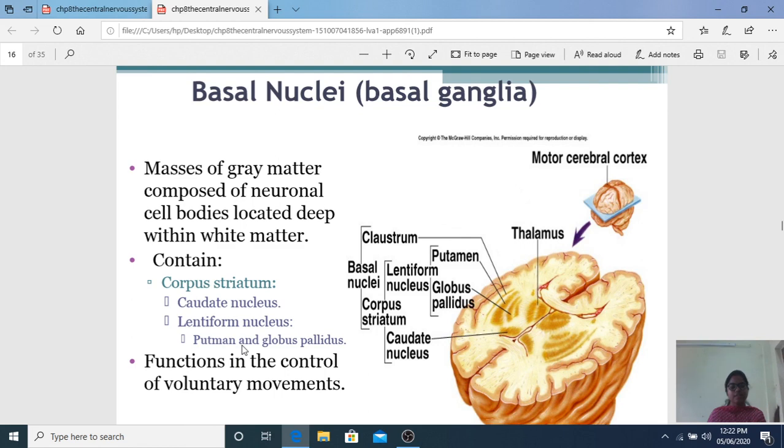Basal nuclei and the basal ganglia. These are the neuronal cell bodies. They control motor movements, and your body is given control. My brain says I have to take the pen, or I have to keep my hand here. My brain gives a stimulus. I keep the hand, but how long or how much? If I keep it like this, my hand will hurt. So the fine movement, and it processes the information.